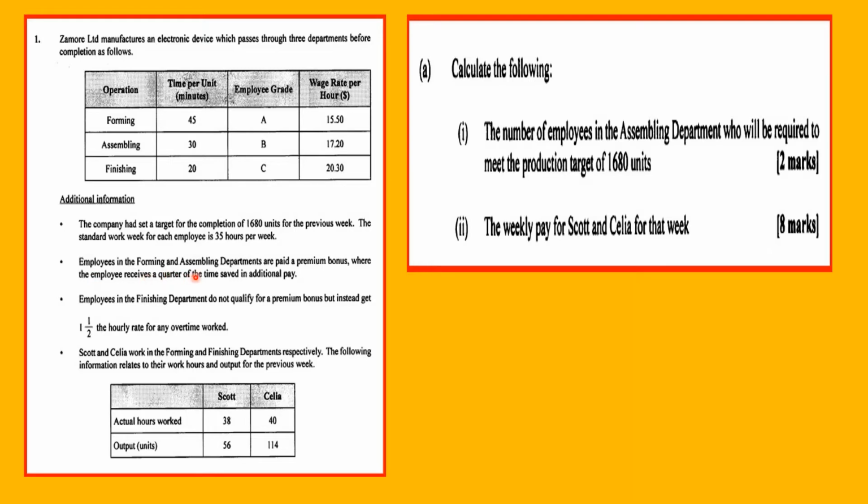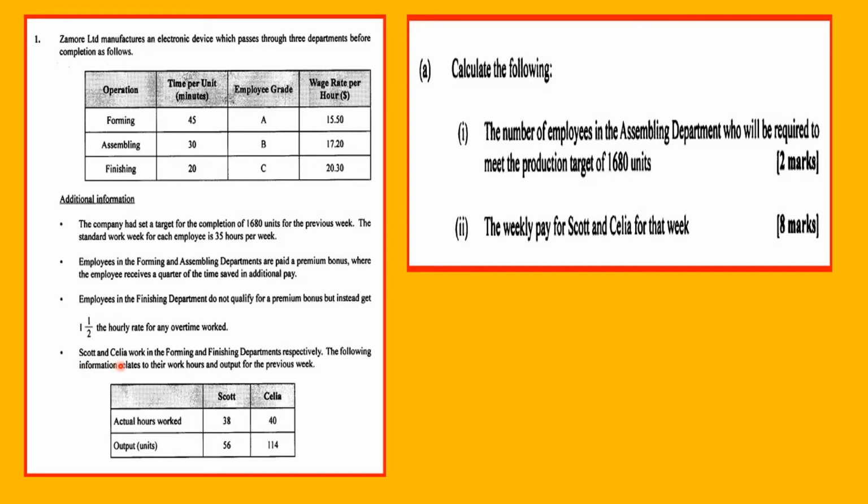Employees in the foreman and assembling department are paid a premium bonus where the employee receives a quarter of the time saved in additional pay. Employees in the finishing department do not qualify for a premium bonus but instead get 1.5 times the hourly rate for any overtime work. So we have differences between the different departments as far as the remuneration is concerned.